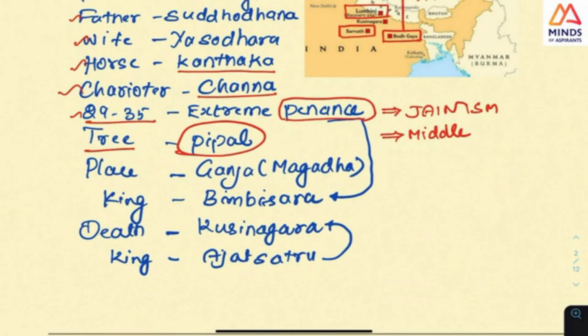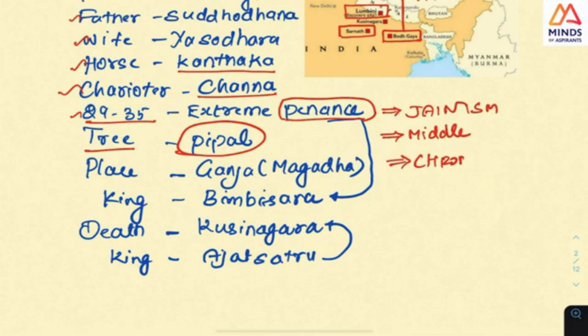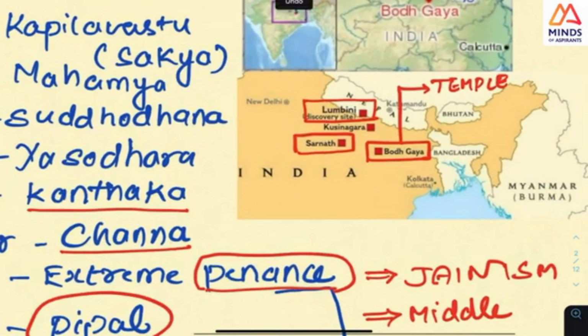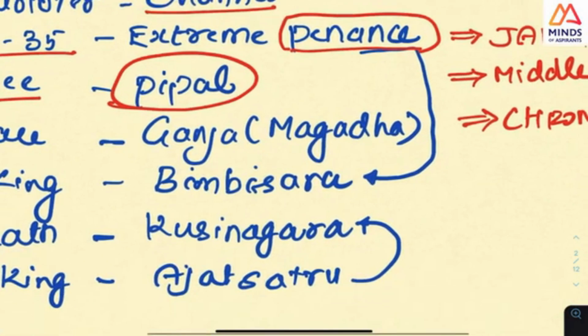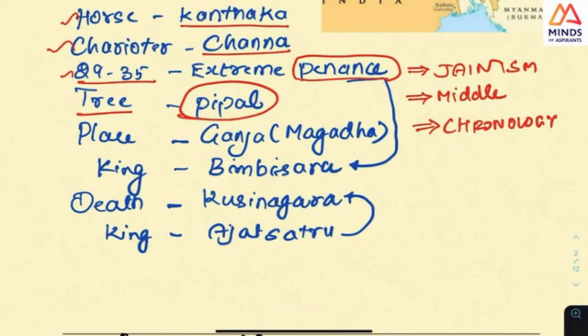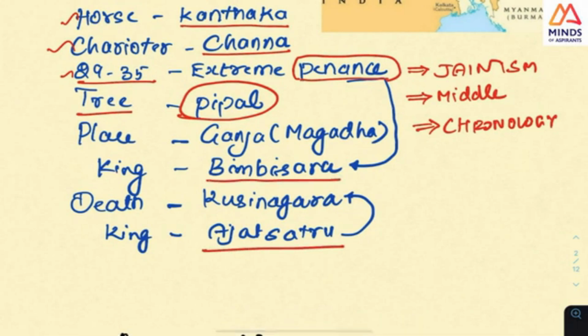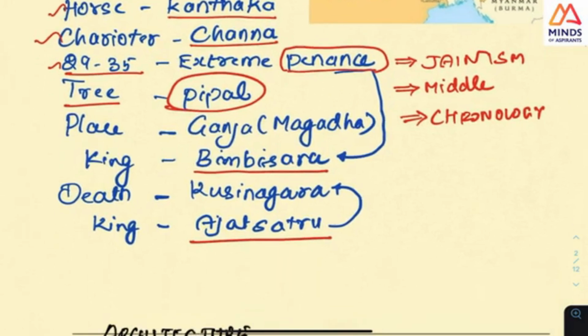But what you should know now is that in the preliminary examination the chronology is very important. Chronology means who was the king present. So Bimbisara at the time of penance, and at the time of Kushinagar, look at it, Kushinagar is here. This is the place where Buddha finally dies. At that time who was the king? At that time it was Ajatashatru, and at the time of penance it was Bimbisara. So this is the thing that you should know about the personal details of Buddha.